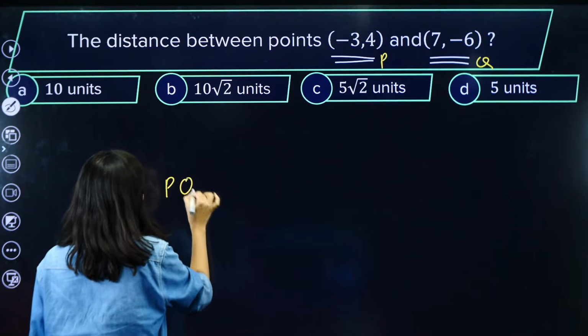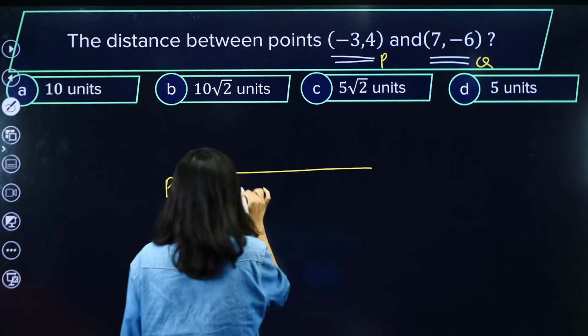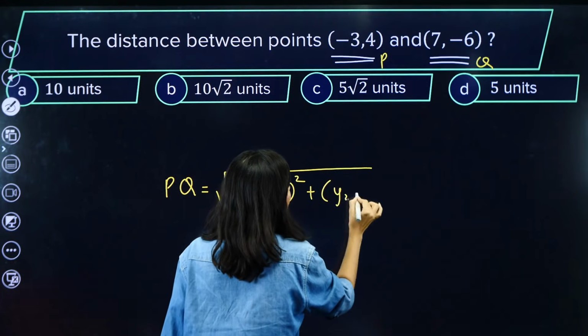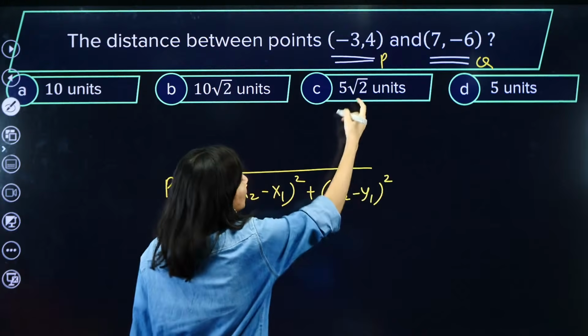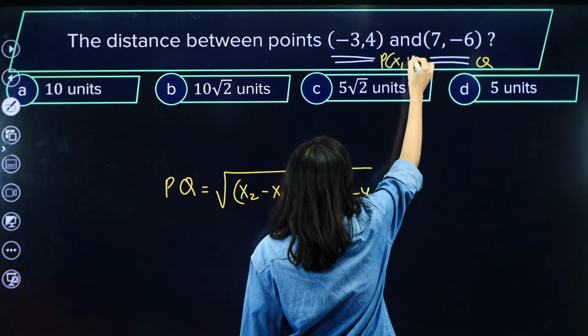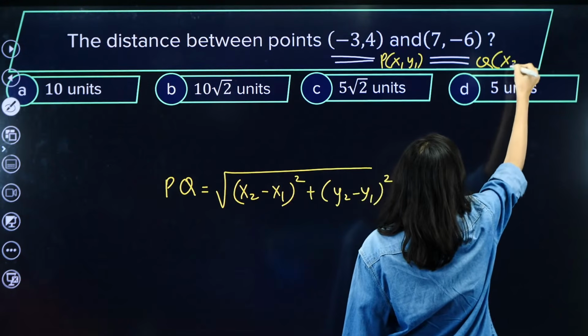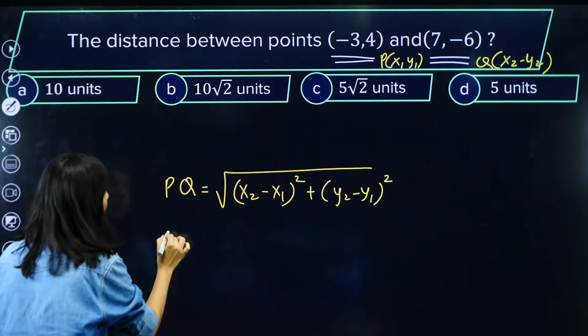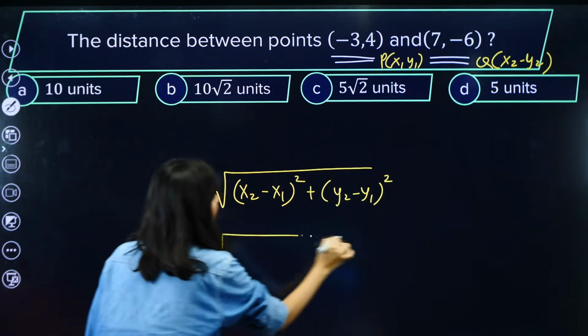So PQ will be the square root of (x2 minus x1) whole square plus (y2 minus y1) whole square. You know this is x1, y1, this is x2, y2. Correct? Okay. So what will the PQ distance be? Tell me.